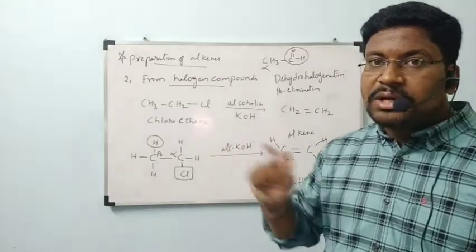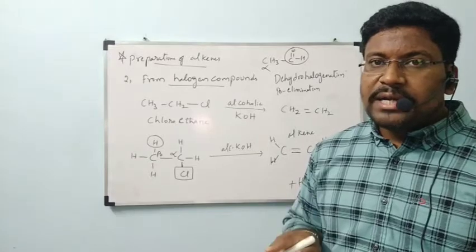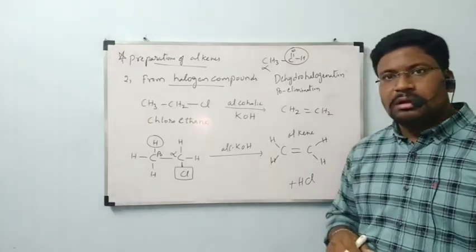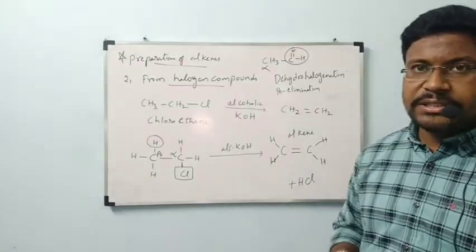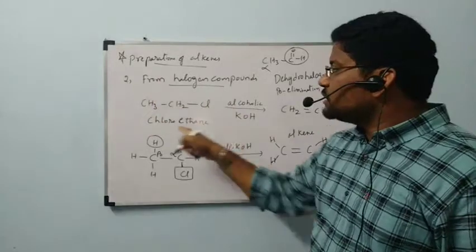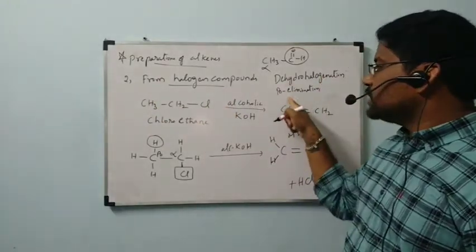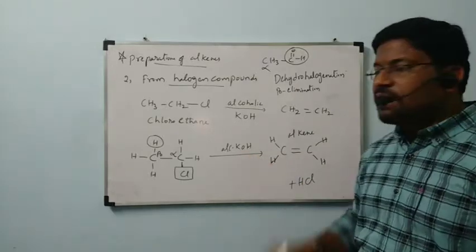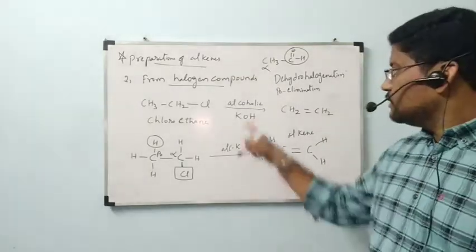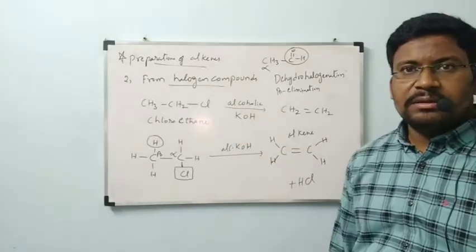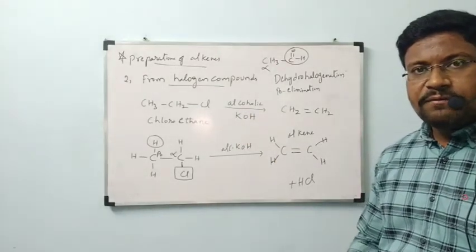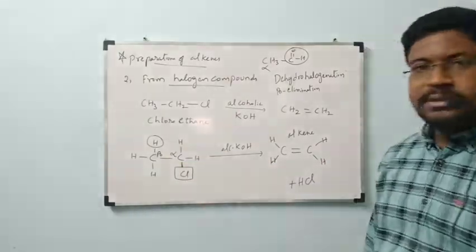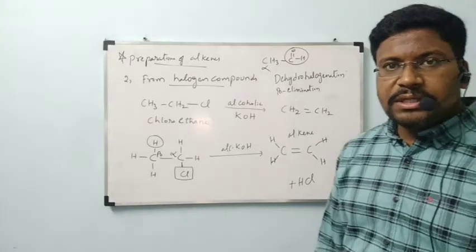Here hydrogen and chlorine are removed, that's why this is called dehydrohalogenation. Halogen compounds will undergo dehydrohalogenation or beta elimination to get alkenes in the presence of alcoholic KOH. Hydrogen will be removed from one carbon, that is the beta carbon. Halogen will be removed from the alpha carbon. That's why this is called dehydrohalogenation.